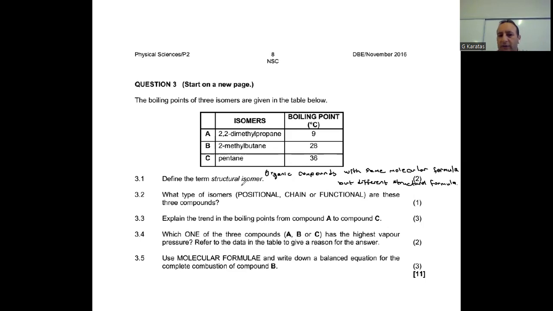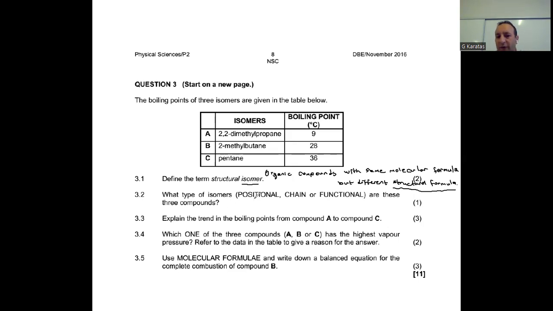These isomers, as they have different structural formula, which means they have different arrangement of atoms, have different properties. They have different names, and they are completely different compounds.